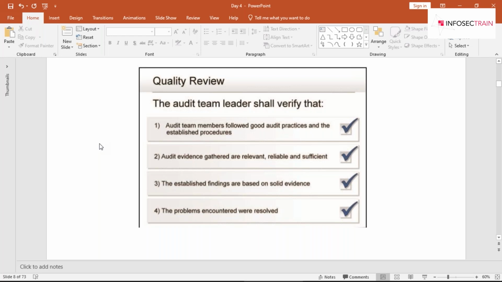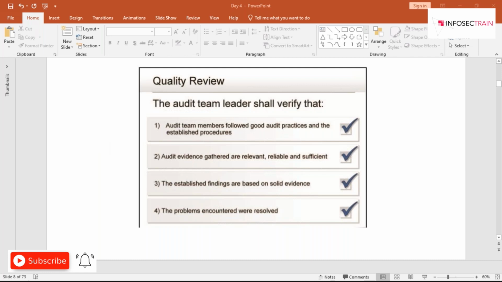Then we have the audit team leader, who shall verify that audit team members followed good audit practice and established procedures, that audit evidence gathered is relevant, reliable, and sufficient, and that the established findings are based on solid evidence and the problems encountered were resolved. This is the quality review done by the audit team leader.